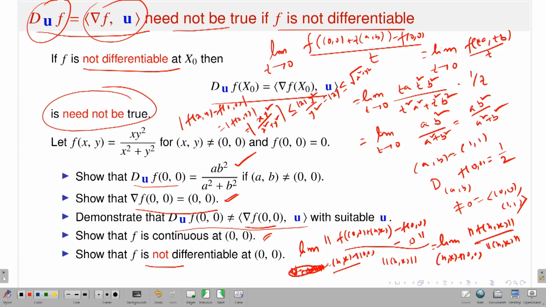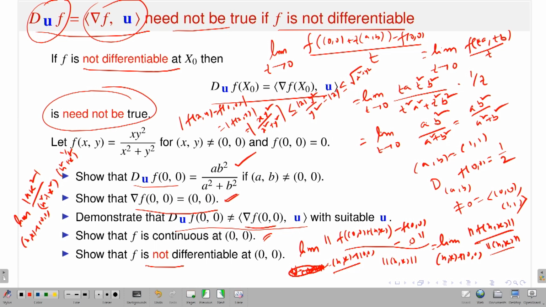Why? Because if I calculate this one, then what will happen, I am doing it here. The limit as (h, k) goes to (0, 0) of f(h, k), so that means it should be |hk²| divided by h² plus k². There will be a mod, okay, and you have the norm of (h, k), that means the square root of h² plus k², to the power half.